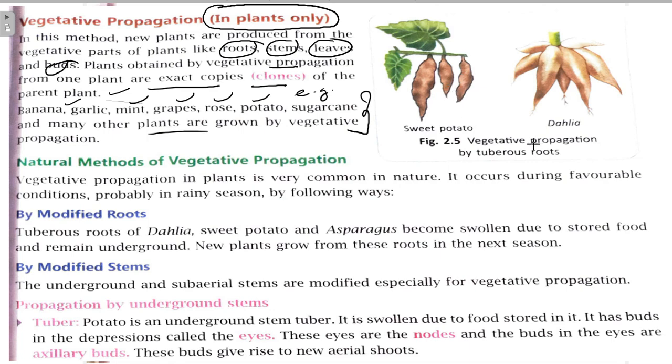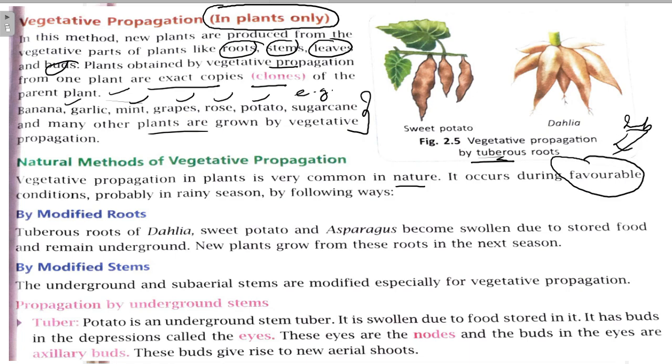A diagram of vegetative propagation by tuber formation will come next. We will study there. Now natural methods of vegetative propagation: vegetative propagation in plants is very common in nature. It occurs during favorable conditions. Keep it in mind.